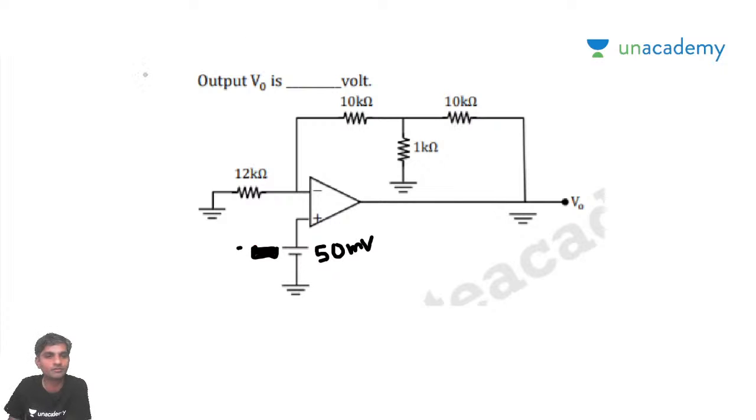As I told you, all these problems are very easy problems. So problem number 2. He was simply asking about the output voltage. I think we have done the same kind of problem in our previous discussions also. If you go back and see my previous crash course, analog crash course, we have discussed the same kind of problems.